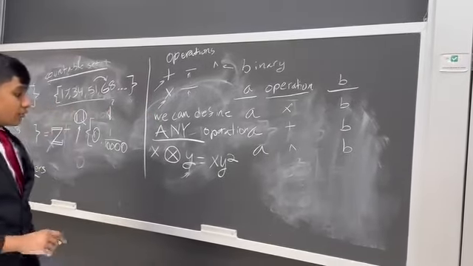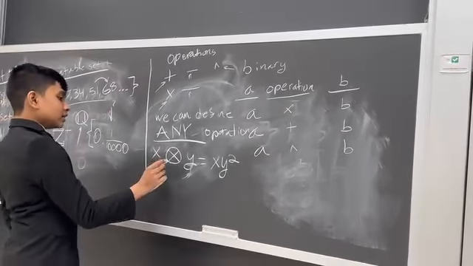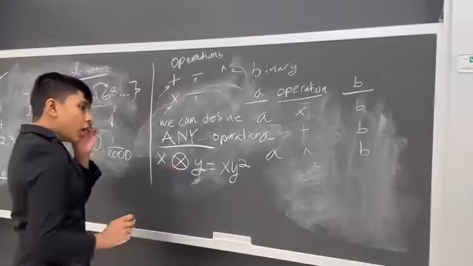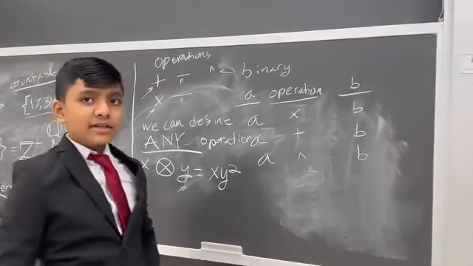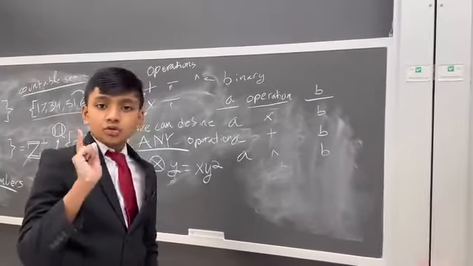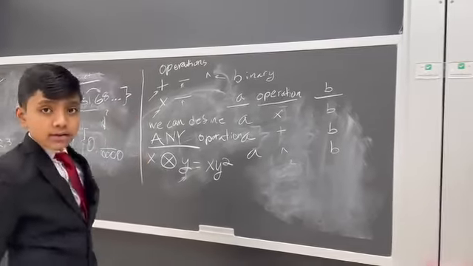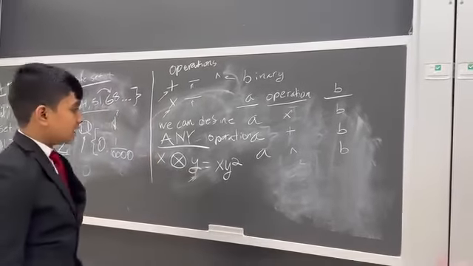And we don't even have to make it so that they are binary. We can have these operations happen to just one element of the set.